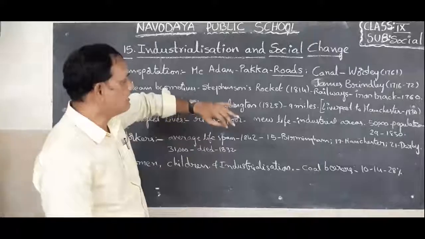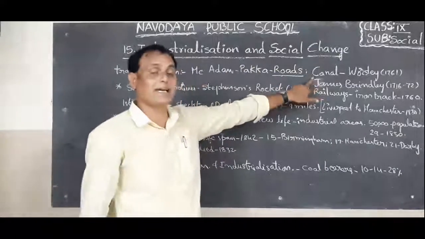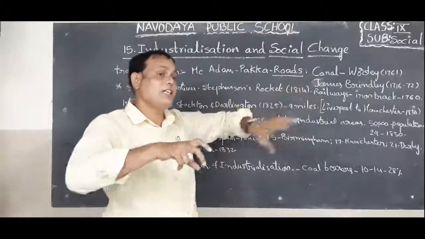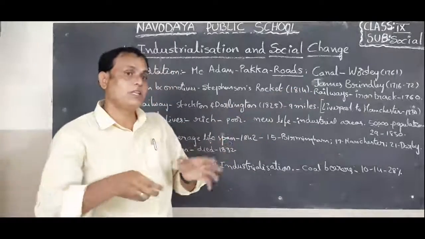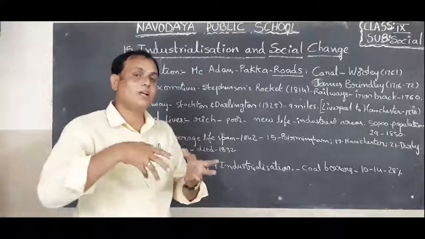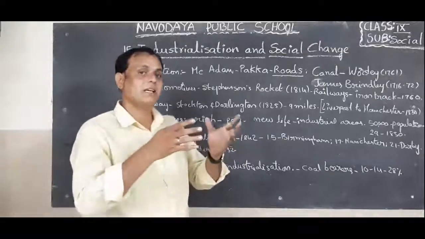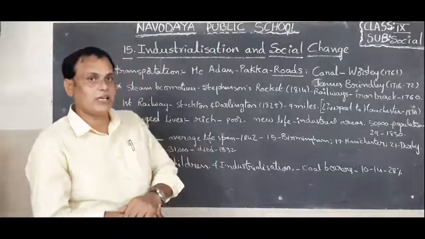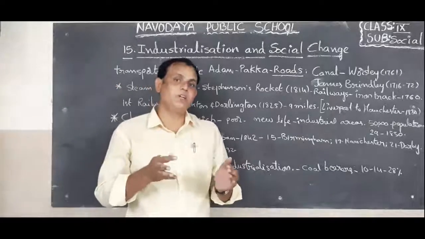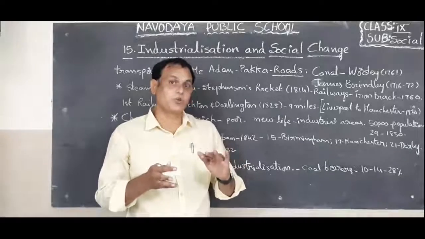Okay. Next one, canals. They built canals in England. So when they built the canals, they started canal transportation. That means waterways. They used waterways for transportation, not only for passengers but also goods, raw materials, and finished goods.